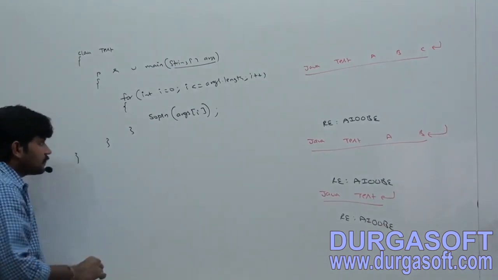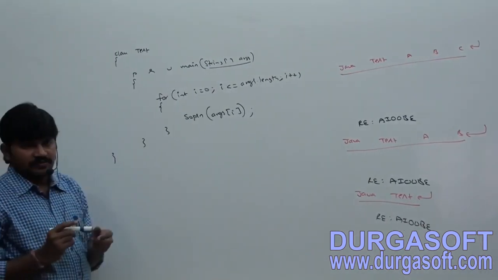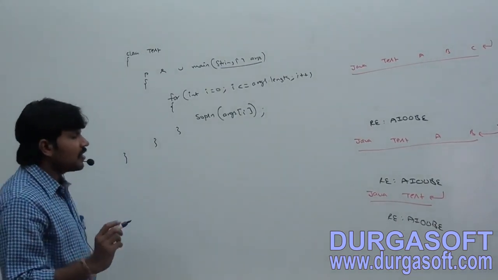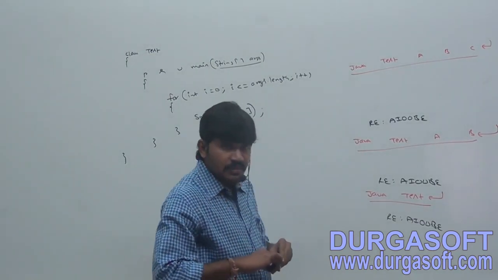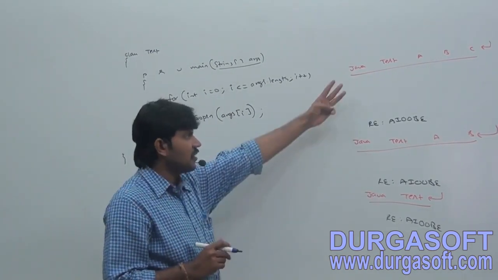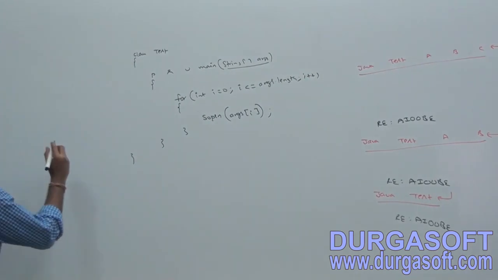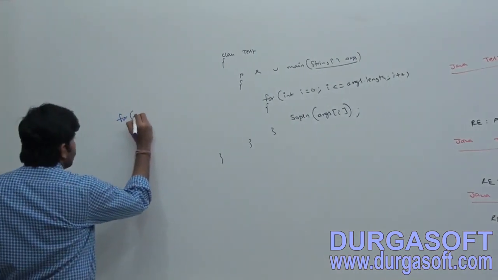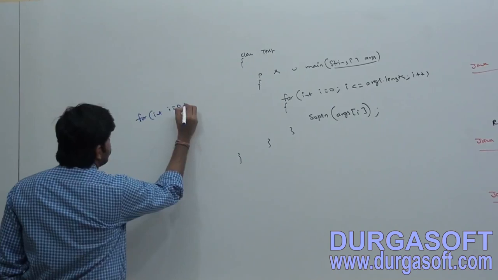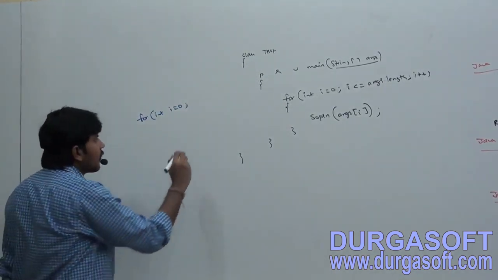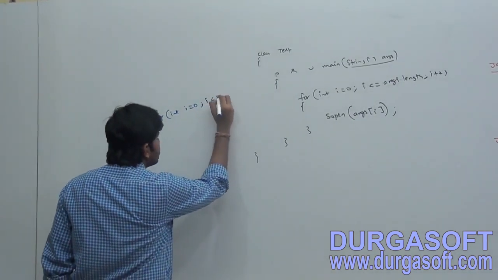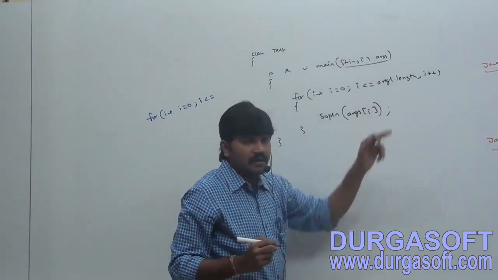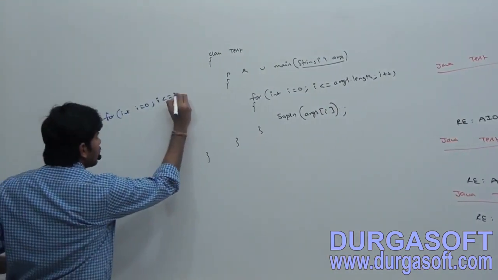Sir, first let me consider the first case only: A B C. How many command line arguments are we passing? Three command line arguments, right? Now for int i = 0; i <= args.length, which is nothing but 3; i++.